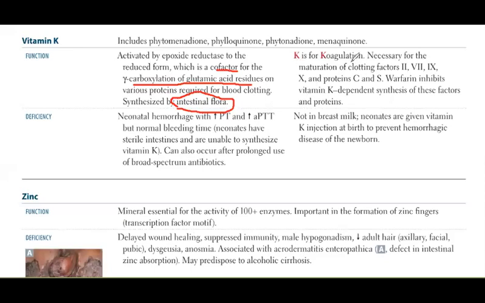Then just like K for coagulation, it is necessary for the maturation. Again, the same point is written for clotting factors 2, 7, 9, 10. And then there is protein C and protein S also. So please remember all these things: 2, 7, 9, 10, protein C and protein S. Remember all of them for vitamin K. Okay, so these are your MCQ points. This is your MCQ point, okay?